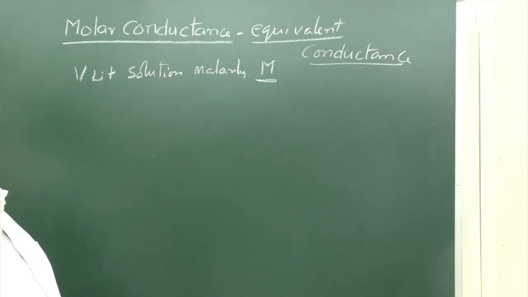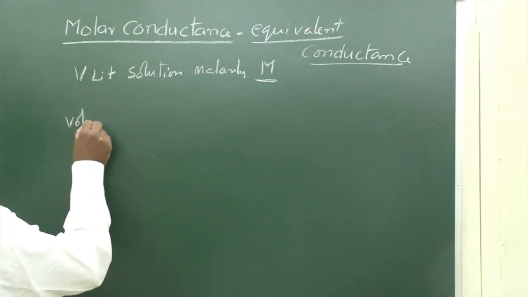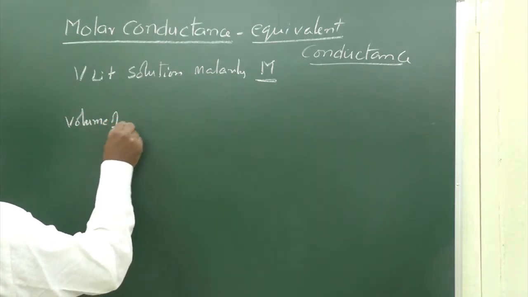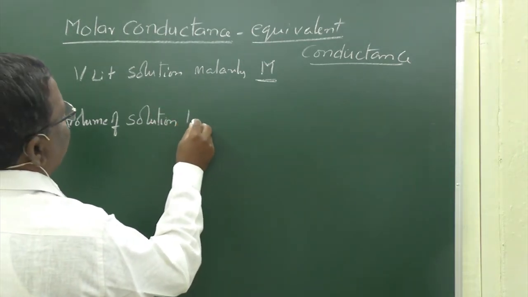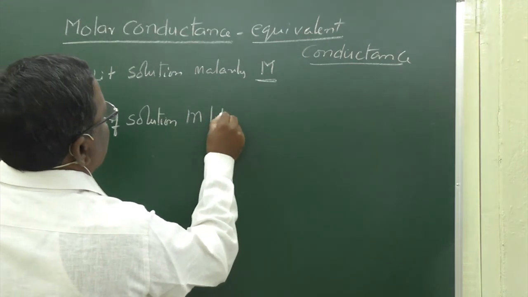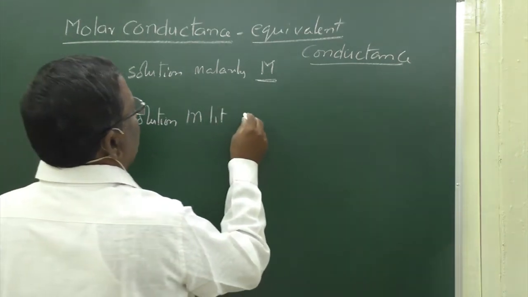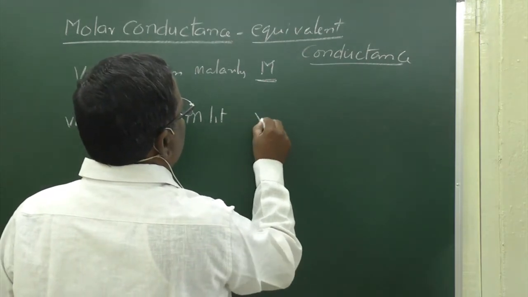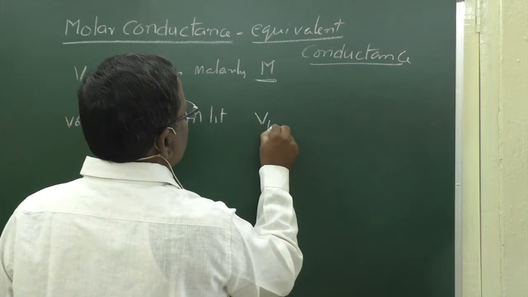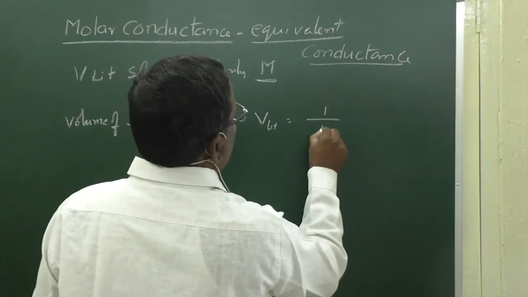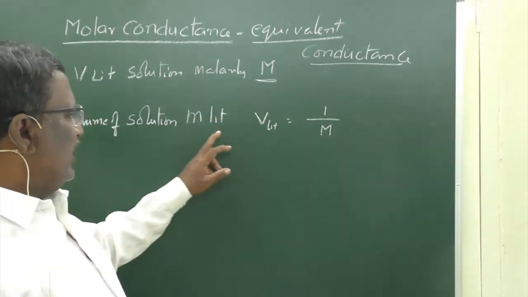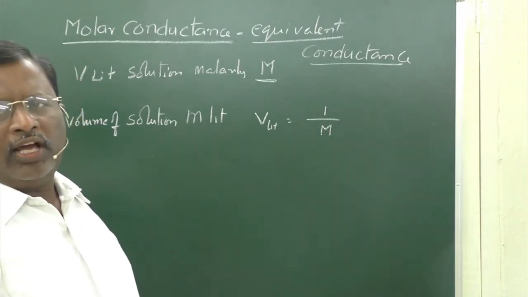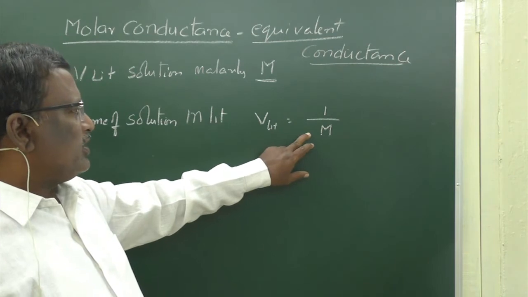Now, the volume of solution in liters that contains 1 mole of solute, V liters, is equal to 1 by M.